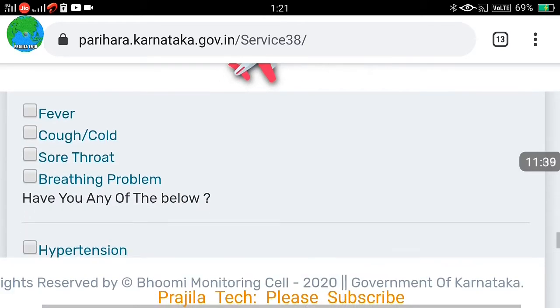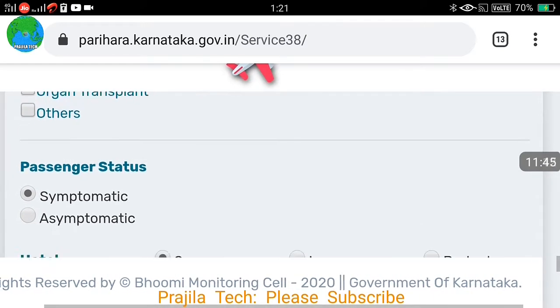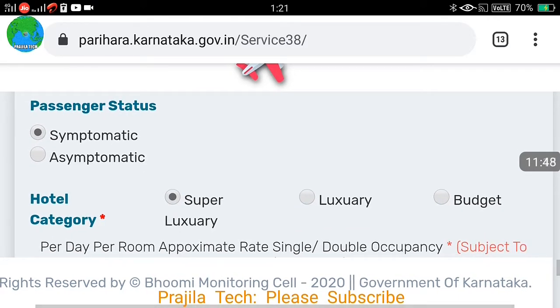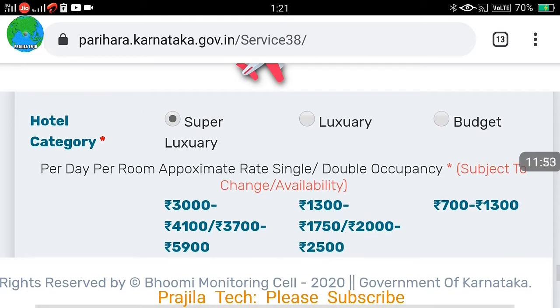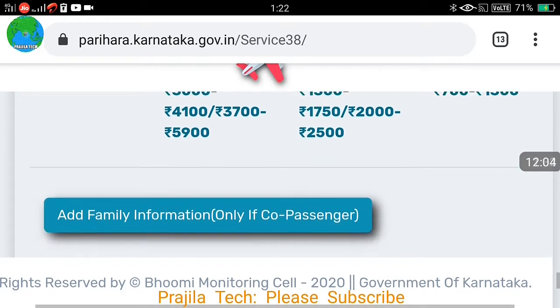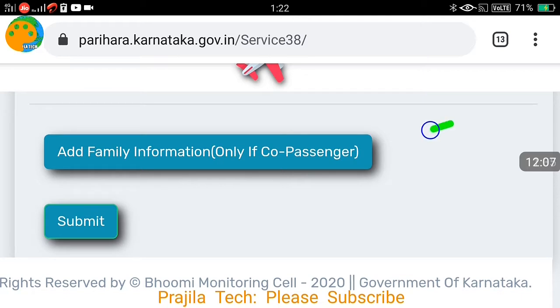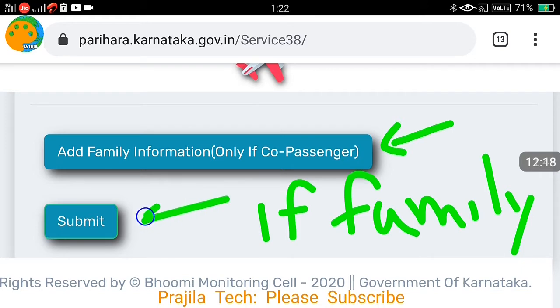And whether you have any COVID symptoms, give all points properly, and if you have some history of other diseases, please mention it properly. Passenger status: whether you are symptomatic or asymptomatic. If you have fever or any COVID symptoms, you have to give it as symptomatic. And you can see here the hotel category: super luxury, luxury, budget. This is in case you will be quarantined by government norms. You can click on add family members if you want to include any other family member. Otherwise you can fill this and click on the submit button.